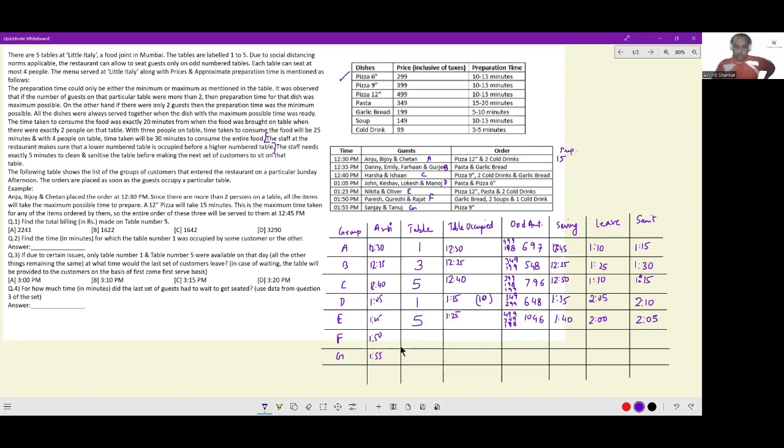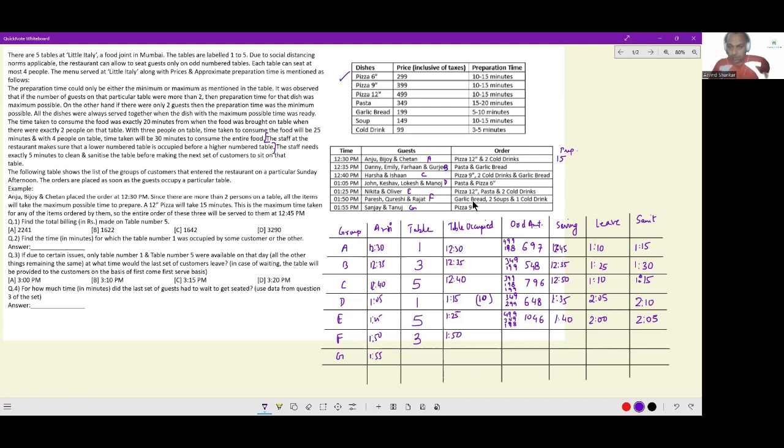Okay. The next group that comes in, group F at 1:50. Table 1 will not be free. Table 5 will not be free. So this will be assigned table 3. Now, table 3 was empty since 1:30. So these people will get seated at 1:50 straight away.